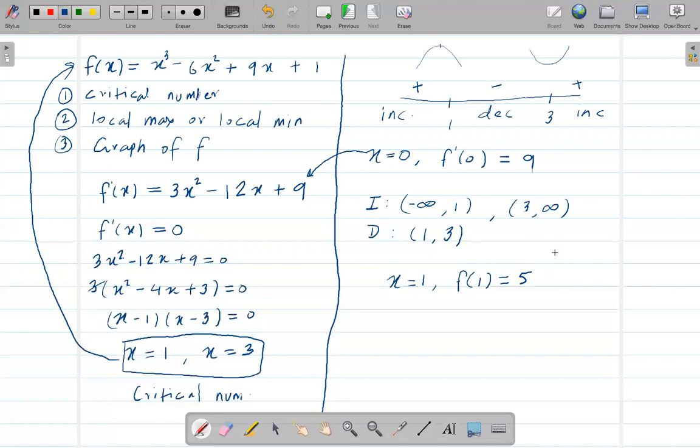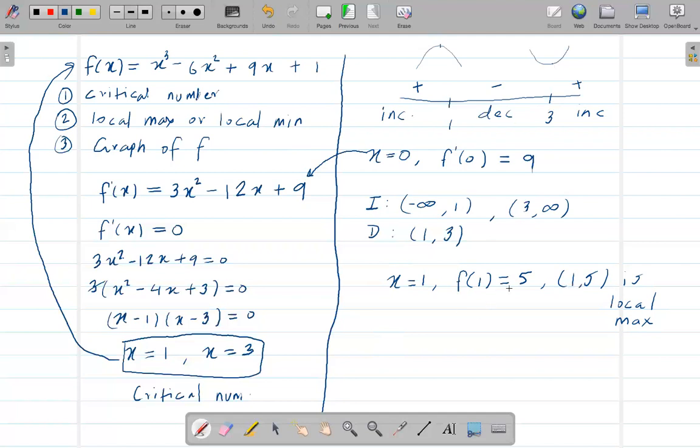As I said, this is a local maximum. So from here I can say (1, 5) is a local maximum.